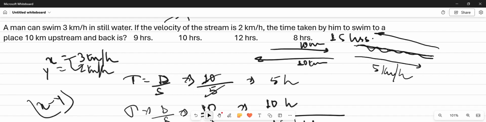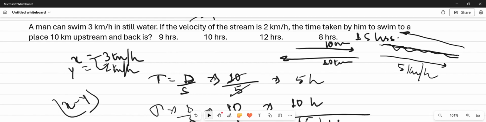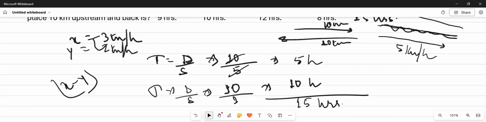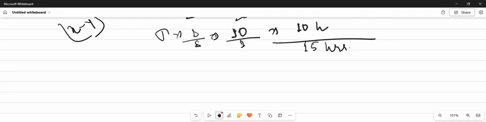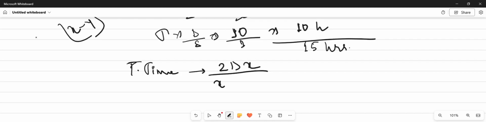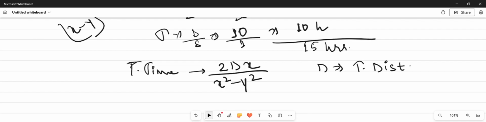If we want to approach this question in a different manner, then we will take a formula. With the help of this formula, the total time would be 2 into d into x upon x square minus y square.